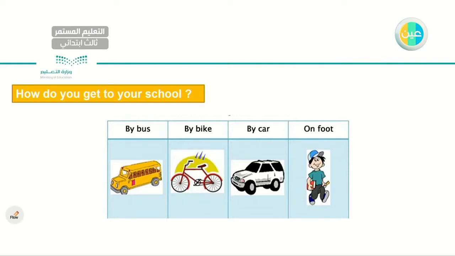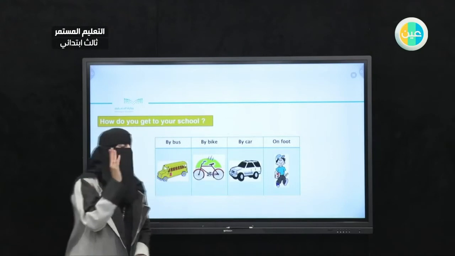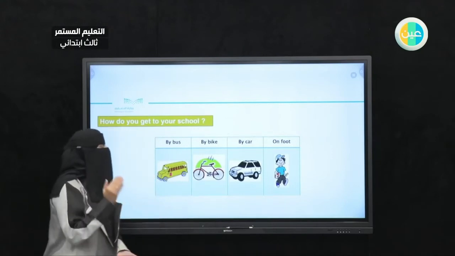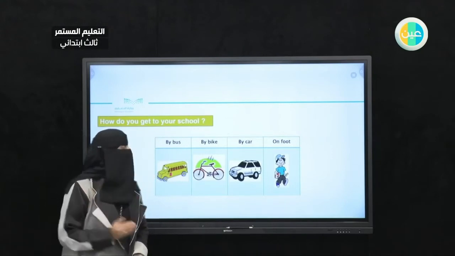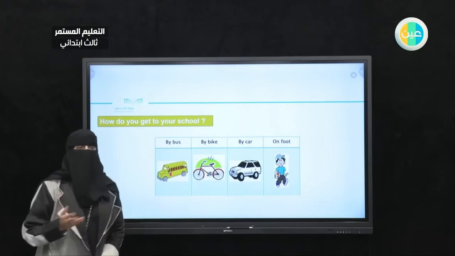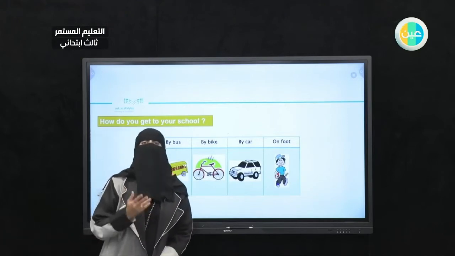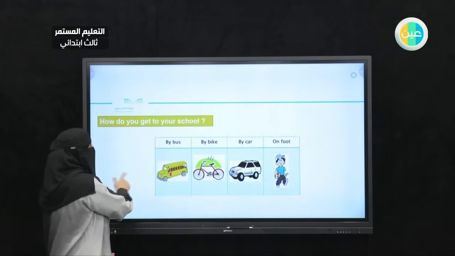So let's read the question one more time. Remember, this is a very important question. In this unit, we'll be asking it several times. So, how do you get to your school? By bus. So, the means of transportation, how did you get there? Using the bus. By bus, by bike, by car, and on foot. Very good, very good. Let's go to the next one.